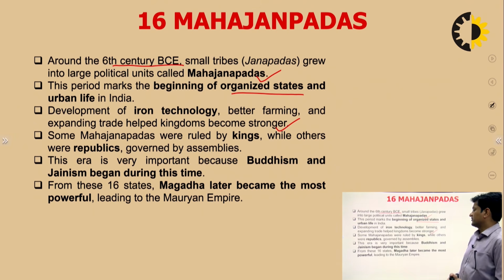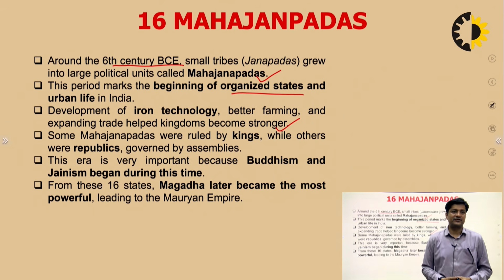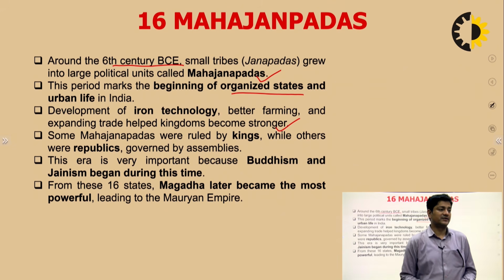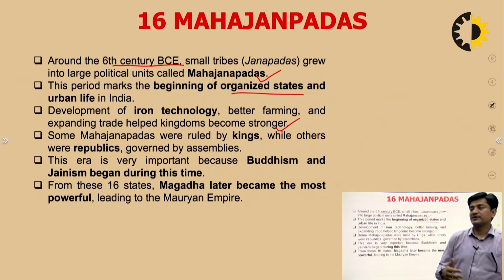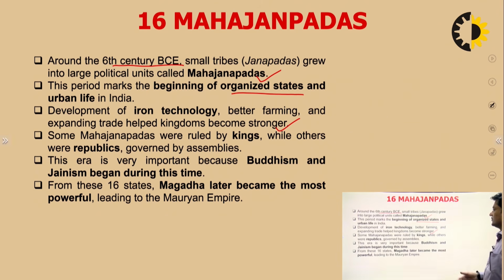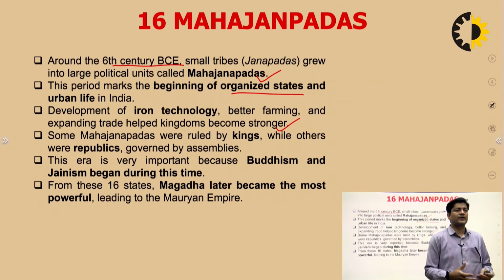From these 16 states, Magadha later became the most powerful, leading to the Mauryan Empire. And we know that under Chanakya and Chandragupta Maurya, the Mauryan dynasty became stronger and stronger. Most of the Janpadas came under the Mauryan Empire. So this was a brief history talking about the Mahajanpadas. What we can correlate with our topic, states in ancient India.